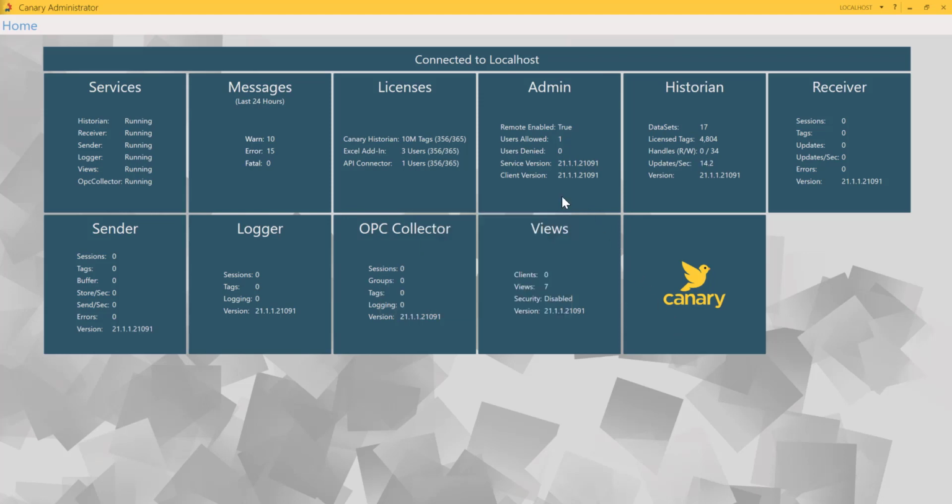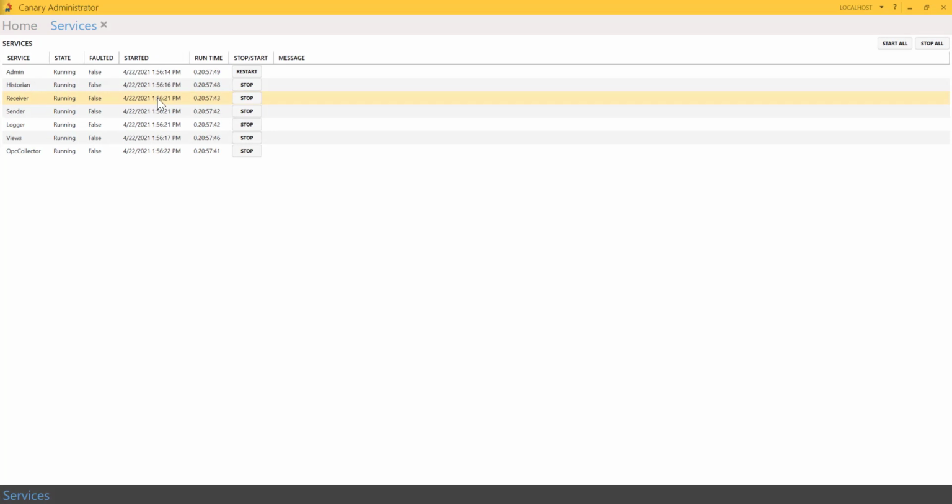Next, let's jump into the Services tile. Services provides control of any Canary Lab service. Each service is displayed by row, with columns providing additional information. Service tells you the short name of the service. The state lets you know the current state of that service. It could be running, stop pending, or stopped and start pending.